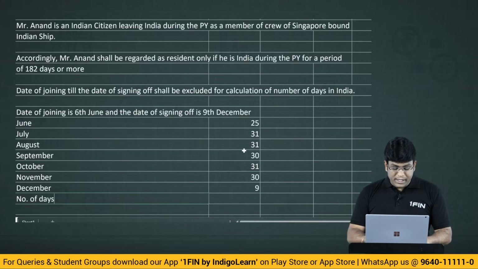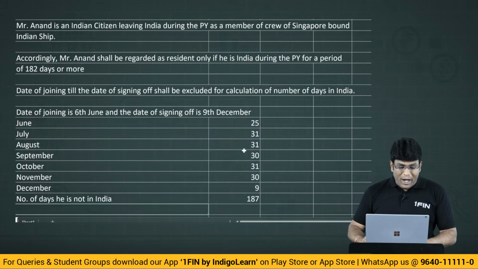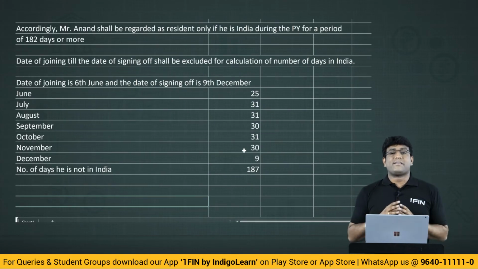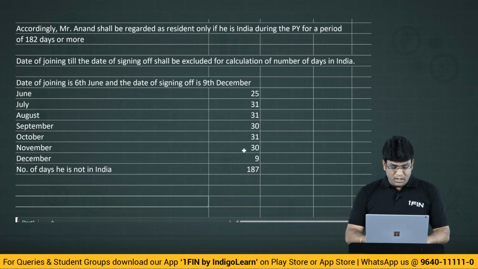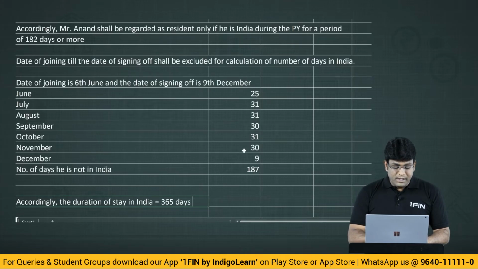So number of days he is not in India is nothing but 187 days. Accordingly, the duration of stay in India is equal to 365 days minus 187 days.